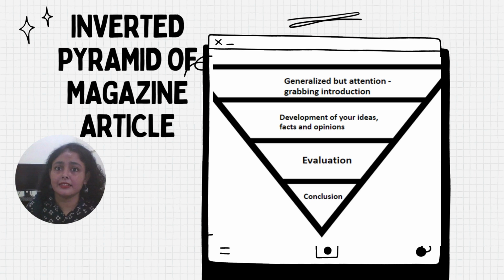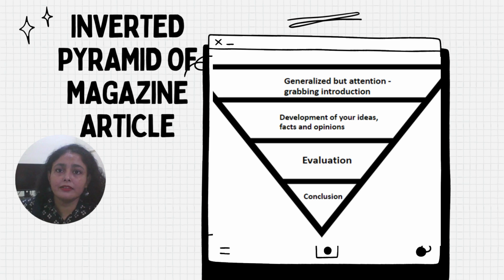Newspaper articles are inversely opposite. How? They are written to break the news. Something happened, an incident happened, and then you have to give the report to the people. You are telling the people what happened, how it happened. So the structure is different. The magazine article structure is different, and the newspaper article structure is different.